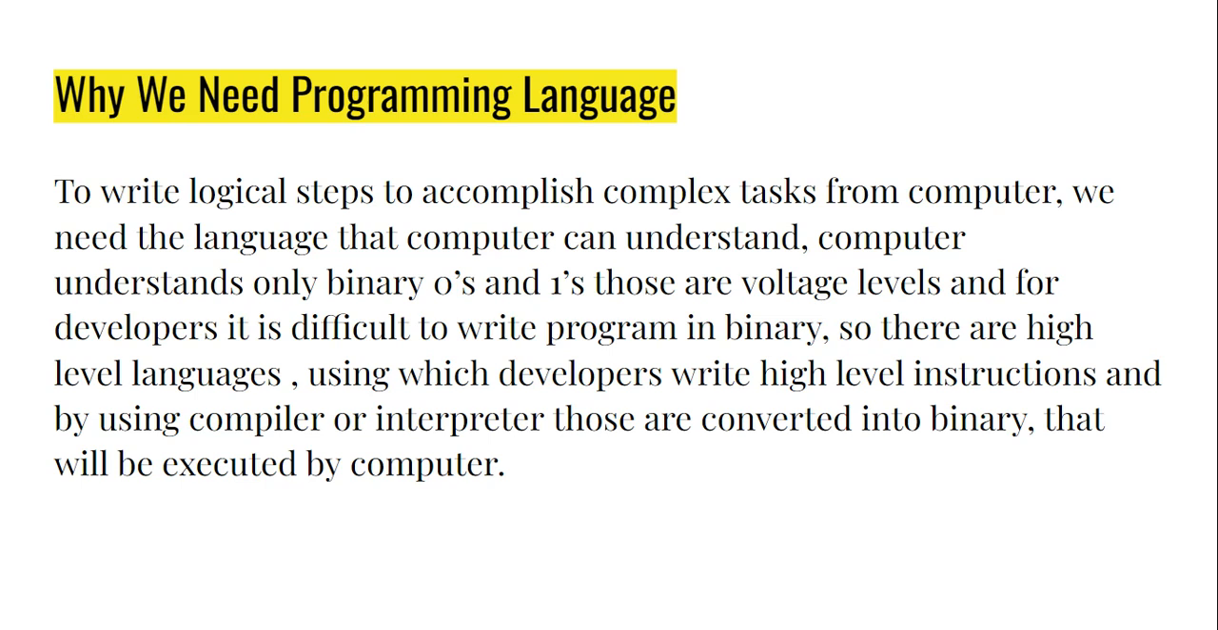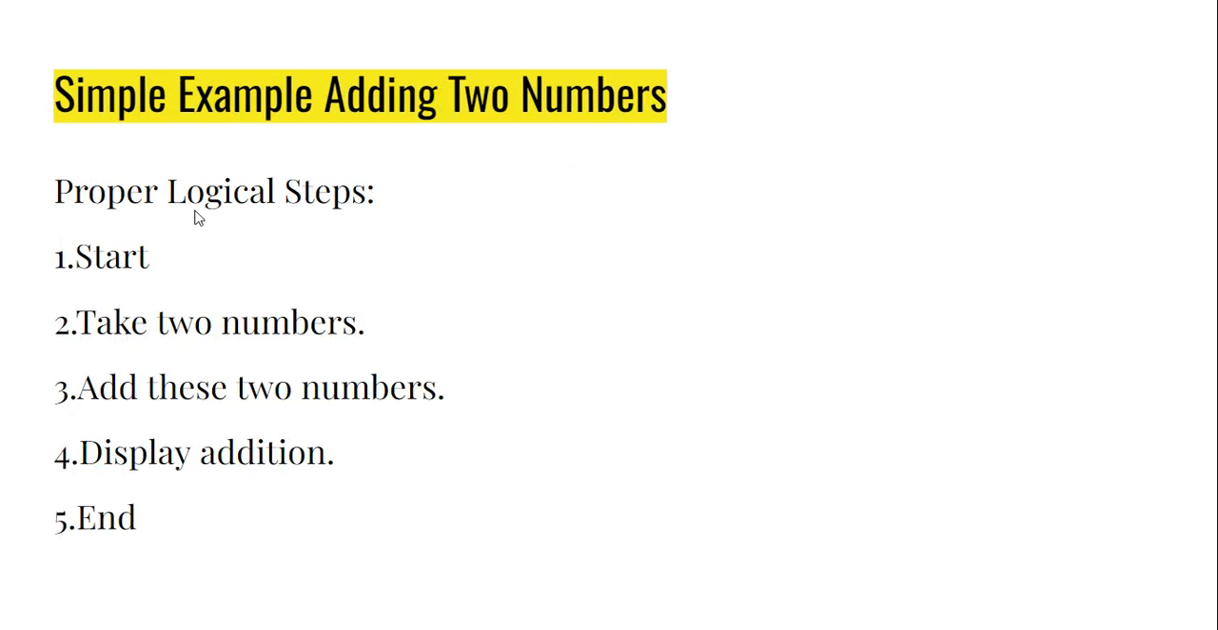So why do we need a programming language? Mostly we write code in a high level programming language. It is very easy to write code in a high level language, and it takes less time. For example, here I have taken one simple example of adding two numbers. This is the pseudocode or algorithm for adding two numbers.